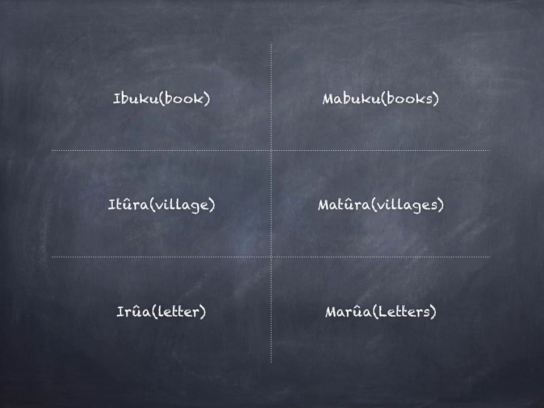Itora is singular, matora is plural. A letter is known as irua, while marua is for many letters, and these ones refer to those letters that you send through the post. So, irua for singular, marua for plural.